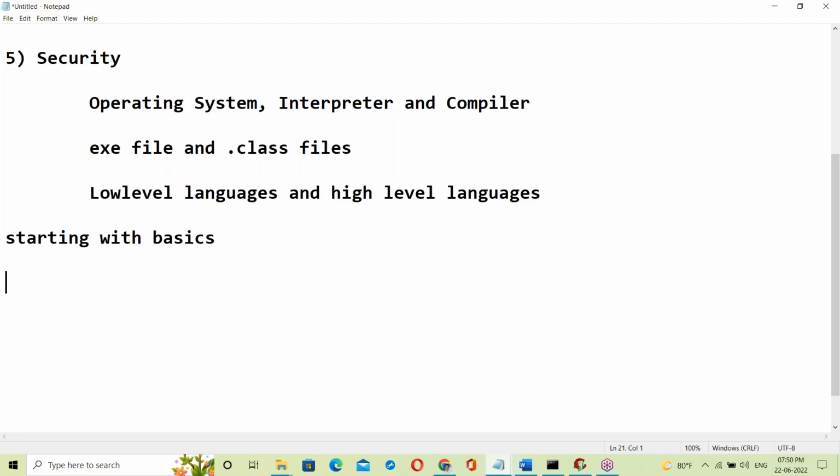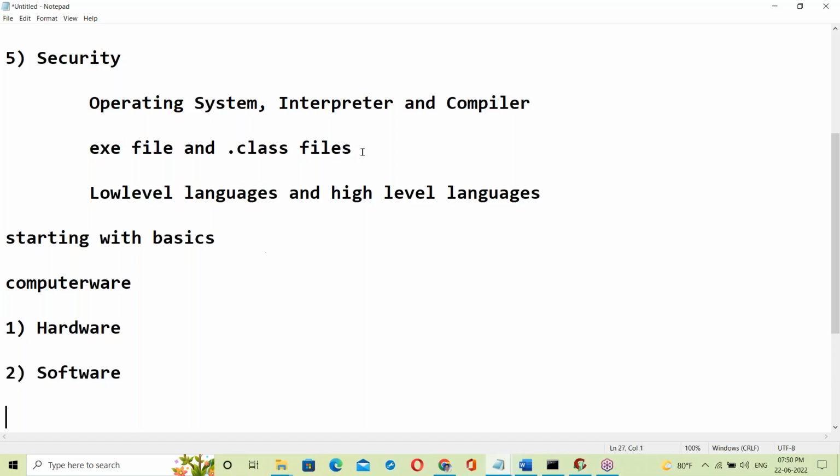Yes, here I'm starting with basics. See, computer ware, from the very scratch I'm starting here. Computer ware has basically two categories. First one, hardware. Second one, software. Hardware and software.